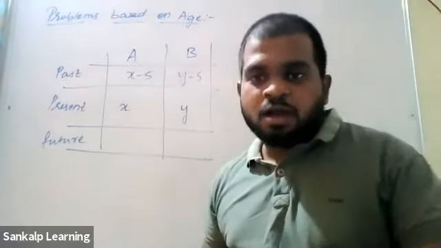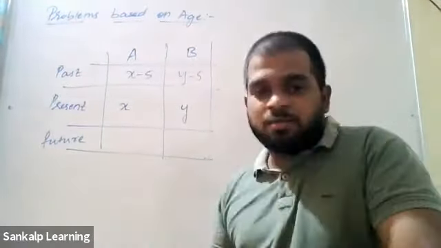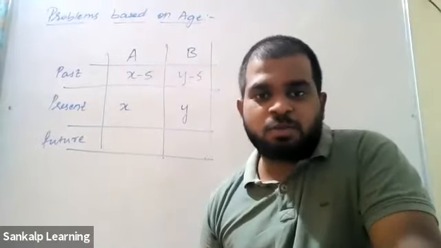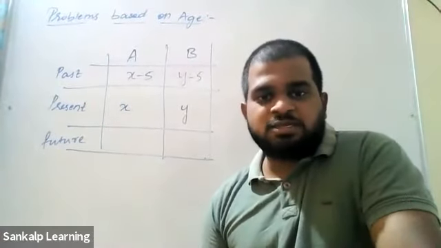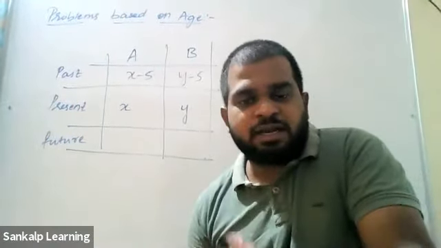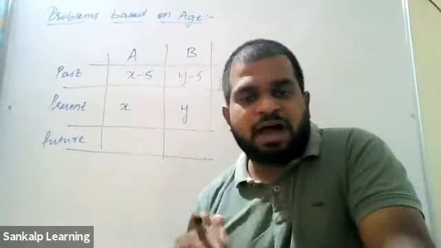Okay. Now, what is the future that we are talking about? How many years in the future are we talking about in the question? 10 years. Your age is 15. After 10 years, it will be 25. What did he do here? You just added 10, right? Same thing. The present age is X. 10 years later, it will be X plus 10. It is not 10X. That is a different thing. This is adding. Okay.